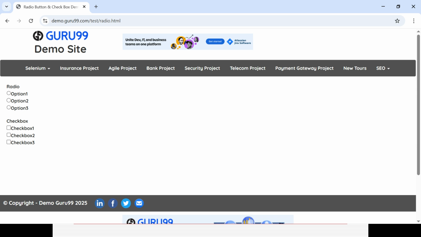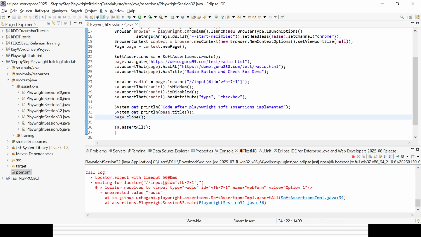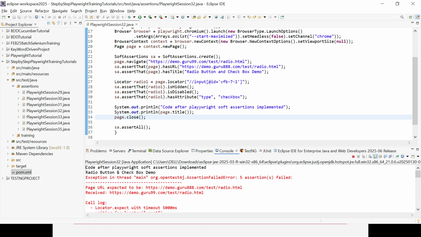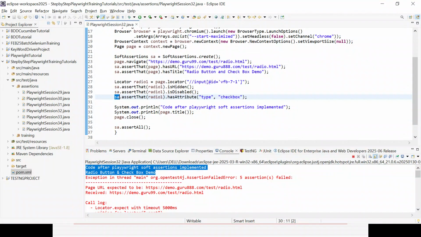Then you can analyze it, you can try to fix it, and whatever is required, you can try to reduce the false failure by fixing the code. Now you can see it's executed, and if you go to the top, you can see the remaining lines of code got executed, though your assertions failed.